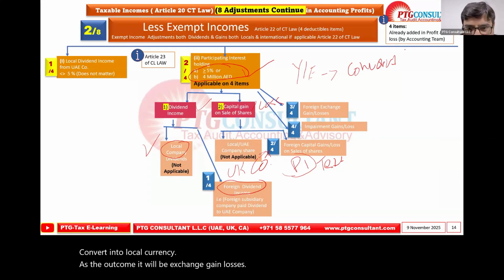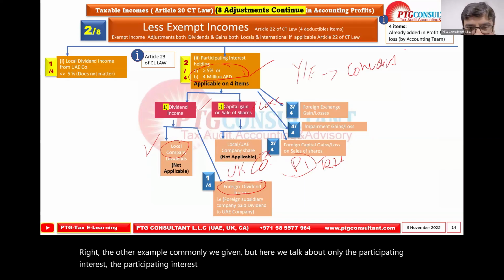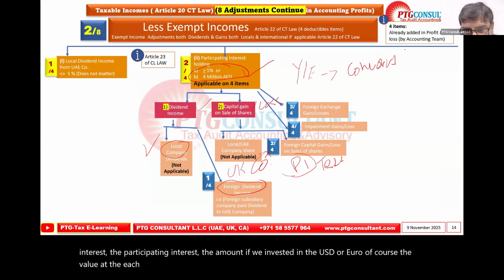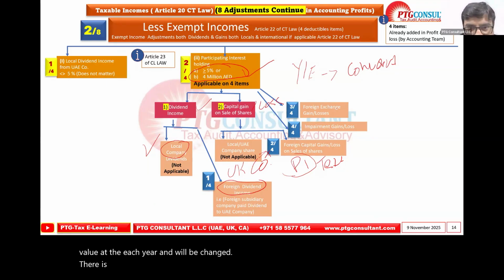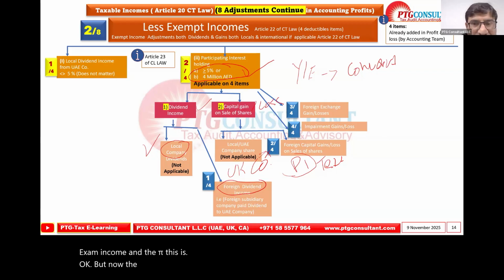The other example is commonly given, but here we talk about only the participating interest. The participating interest amount, if we invested in USD or Euro, of course, the value at each year end will change. There are other associated elements also that we'll cover when we come to the exempt income and the PI. This is okay, but now the impairment gain and losses are also subject to the participating interest income criteria.